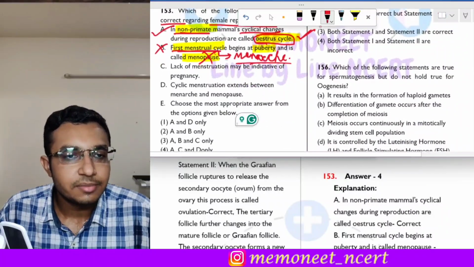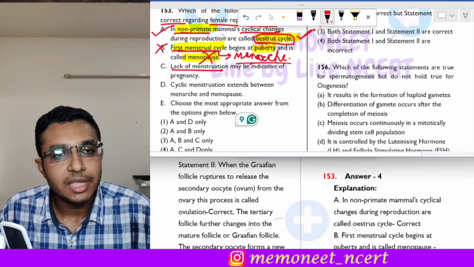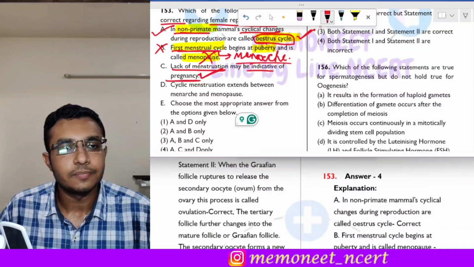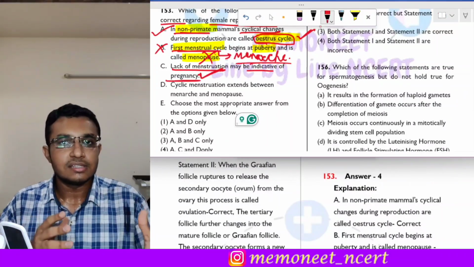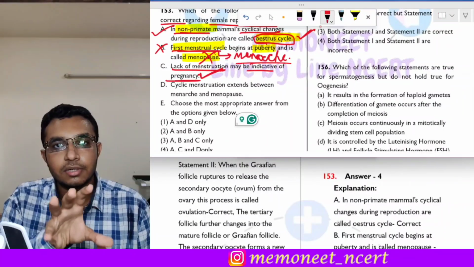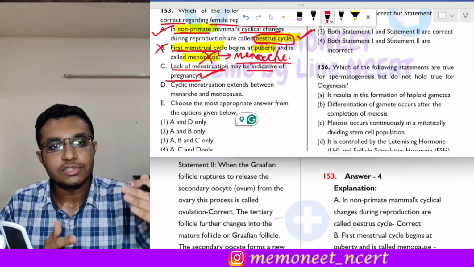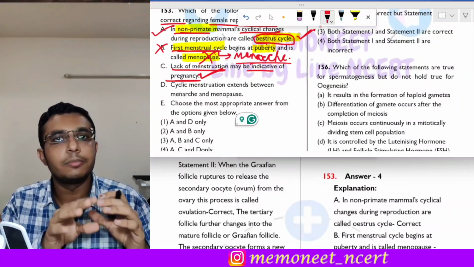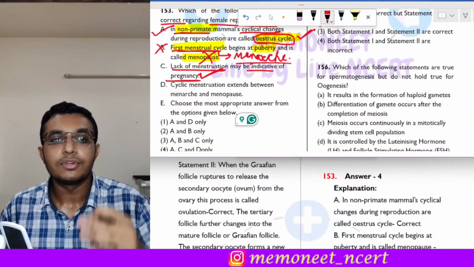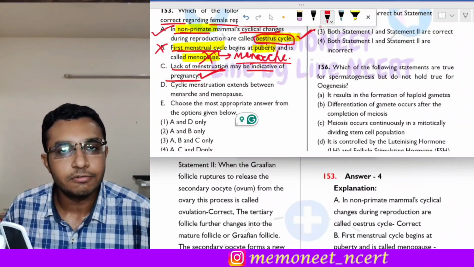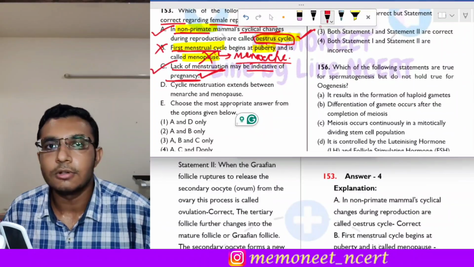The third statement is, lack of menstruation may be indicative of pregnancy. So yes, this statement is correct. Because if pregnancy is there, then there will be implantation. And to prevent the shedding of endometrium, there will be high progesterone. So during pregnancy, the endometrium will not be shed, therefore there will be lack of menstruation. So yes, it may be indicative of pregnancy. So statement C is also correct.